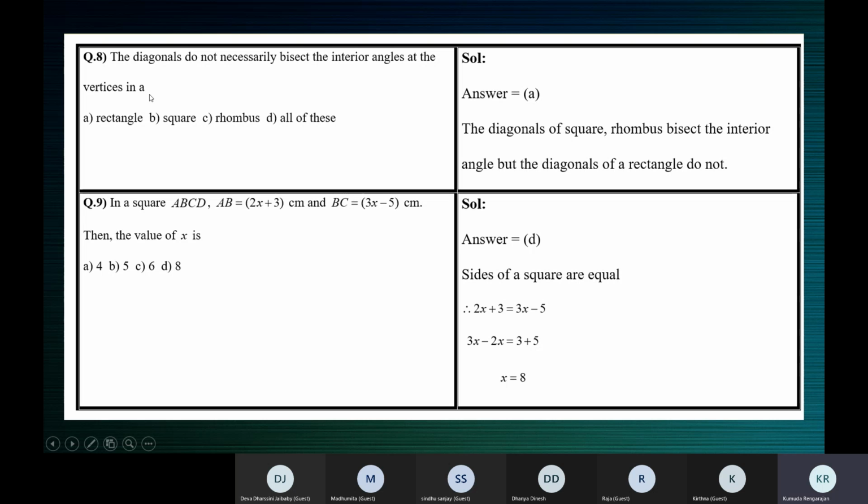You must remember that in a parallelogram and in a rectangle, you can just write it down: the diagonals do not bisect the interior angles.